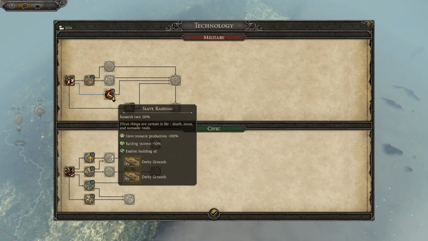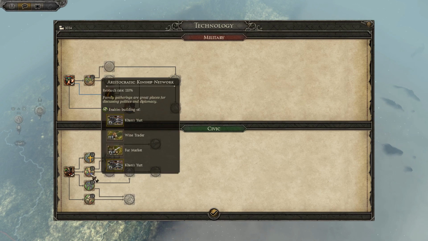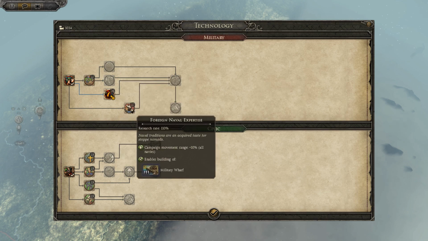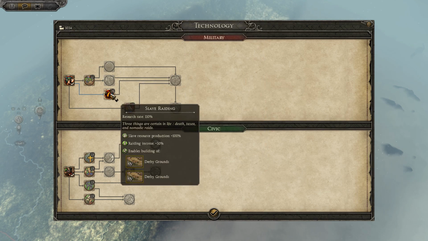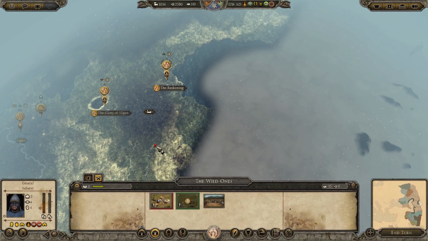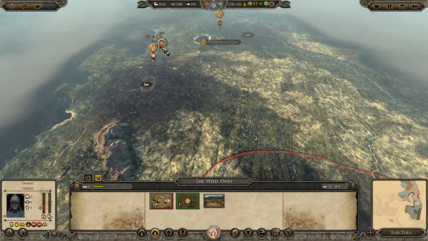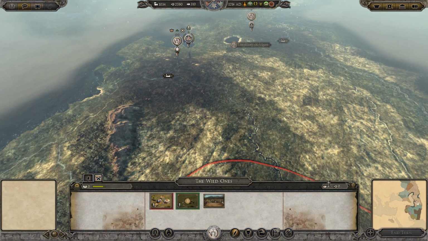Technology, we're going for the extra raiding income. But, I mean, any sacking income too would be very useful. Yeah, it looks like raiding income, slave resource production. Yes, I mean, could do some raiding. We'll have to see, but I don't know if the raiding income is going to be better than when our horde is encamped. That is the question.